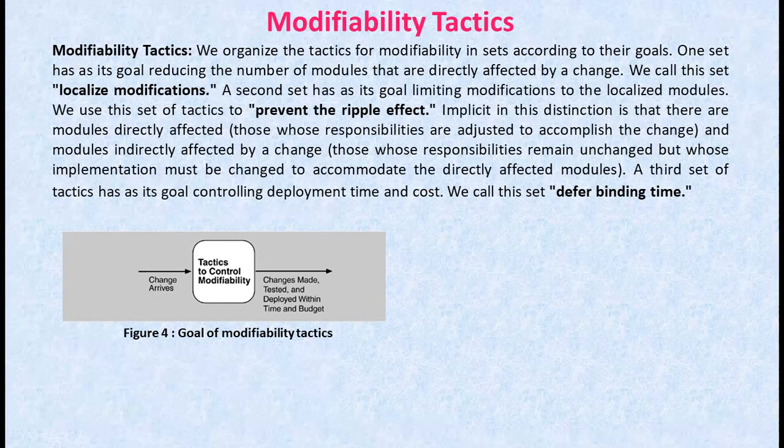The distinction is that there are modules which are directly affected, those whose responsibilities are adjusted to accomplish the changes, and modules indirectly affected by changing those, whose responsibilities remain unchanged but whose implementation must be changed to accommodate the directly affected modules. And a third set of tactics has its goal controlling the deployment time and cost. We call this set defer binding time.